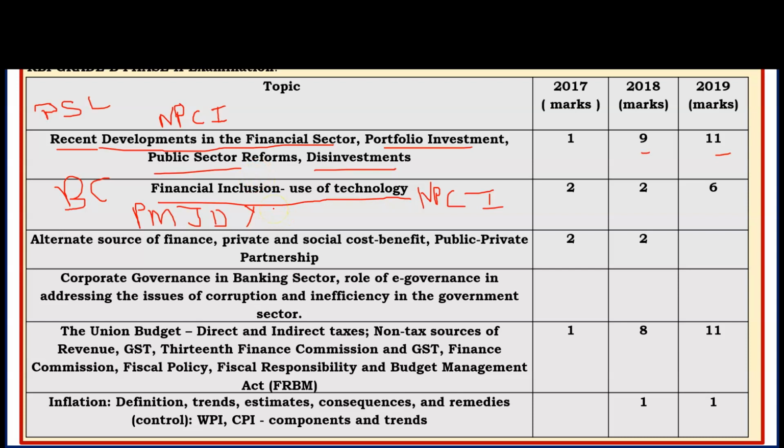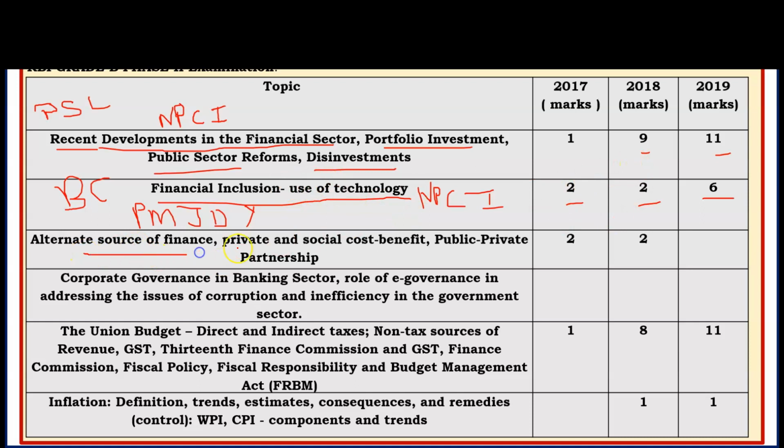There are certain guidelines for that in the RBI circulars, so you have to cover them. Payment banks and small finance banks are also part of financial inclusion. So questions are asked from these topics and can be repeated, so you can cover accordingly.